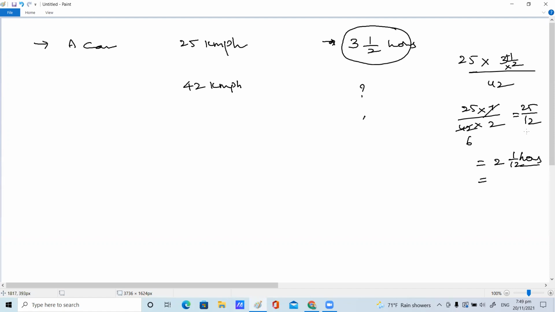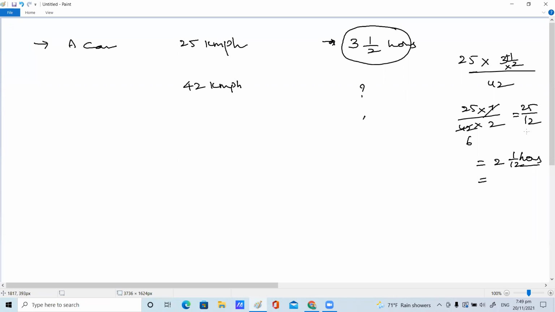If it is going at 42 kilometer speed, it will complete the distance in 2 1 by 2 hours. Yes, children, hope you understand the part. Any doubt here? Whether it is direct proportion or indirect proportion, you have to check carefully while reading the question. Once it is indirect proportion, anyway, we know the procedure, you can go ahead, children.